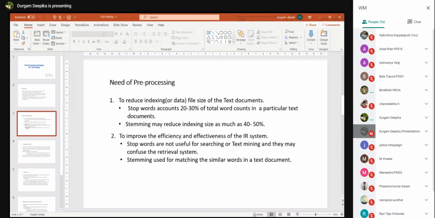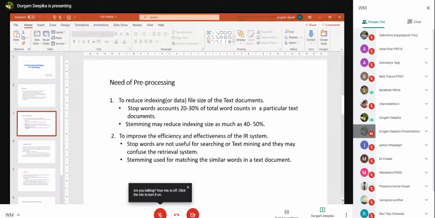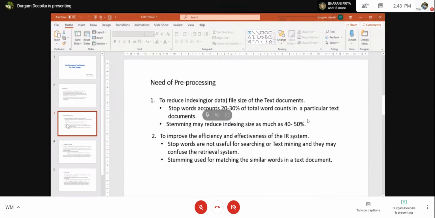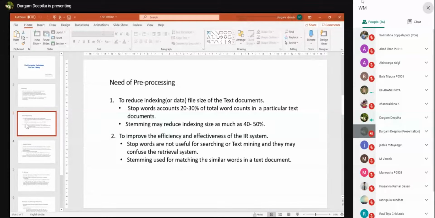And now we move to why we need pre-processing. The need of pre-processing is that before any documents go for indexing or for retrieval, we have to reduce the indexing file size of the text documents. Stop words make up 20 to 30% of total words in a document, so we have to remove stop words. And stemming may reduce indexing size by as much as 40 to 50%. To improve the efficiency and effectiveness of an IR system, we have to remove stop words, and also we have to do stemming.